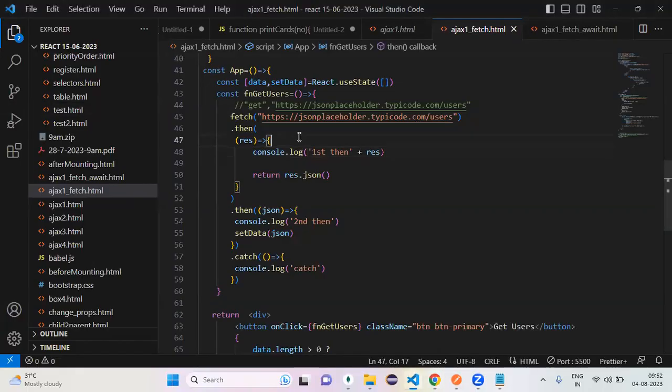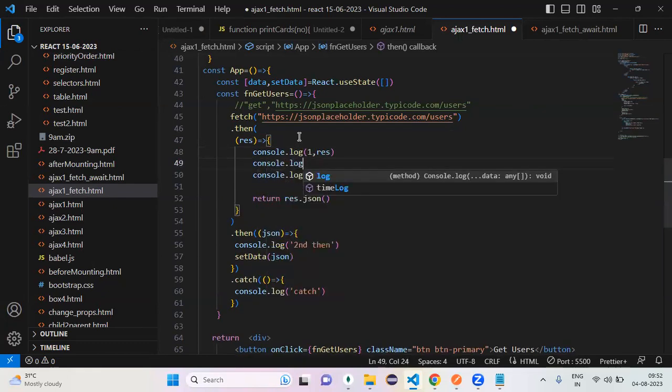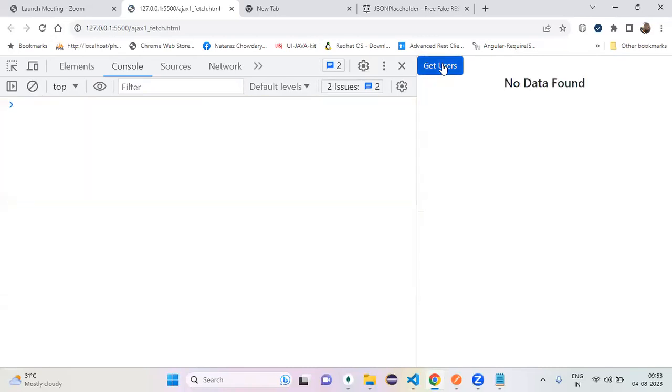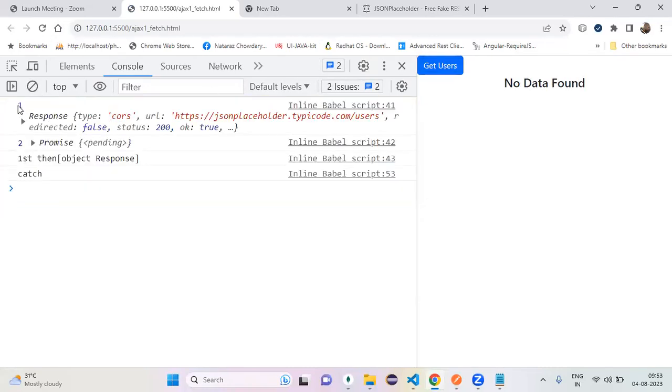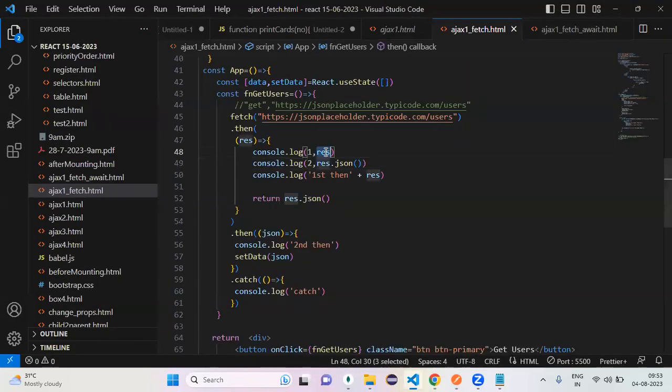This is the console.log of 1 comma response. Now console.log of 2 comma response.json also. Multiple values I am trying to print. Now observe here. One is my response object. Is JSON data there in this or not? Tell me. Not there. That means in my response, my required data is not there. Yes or no?